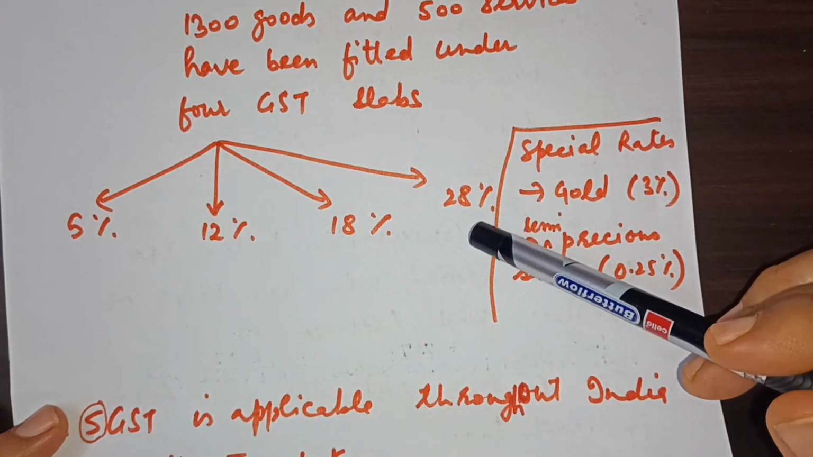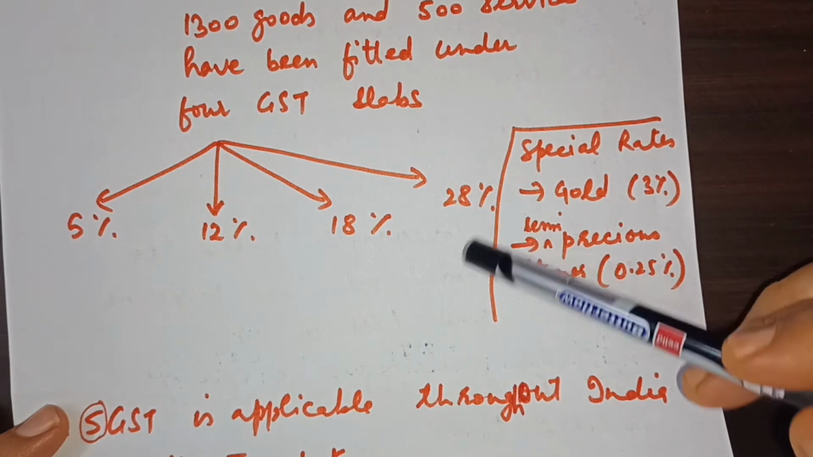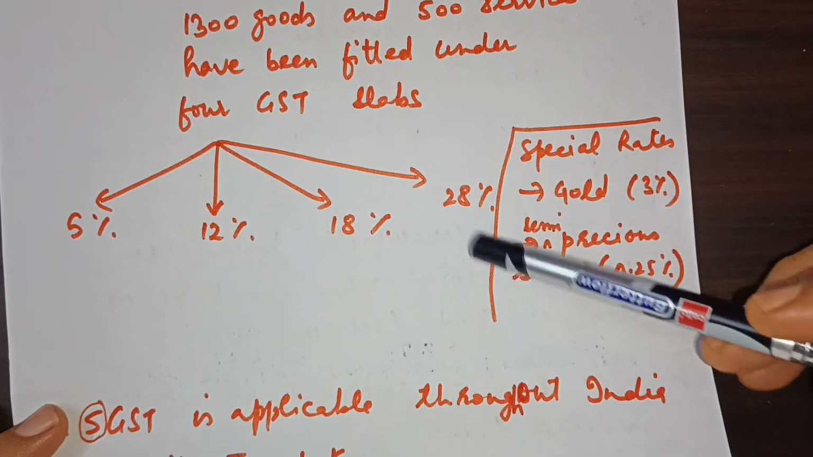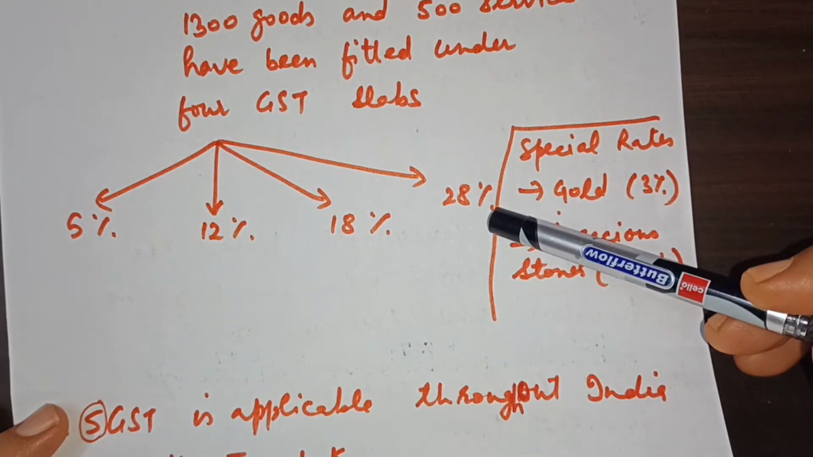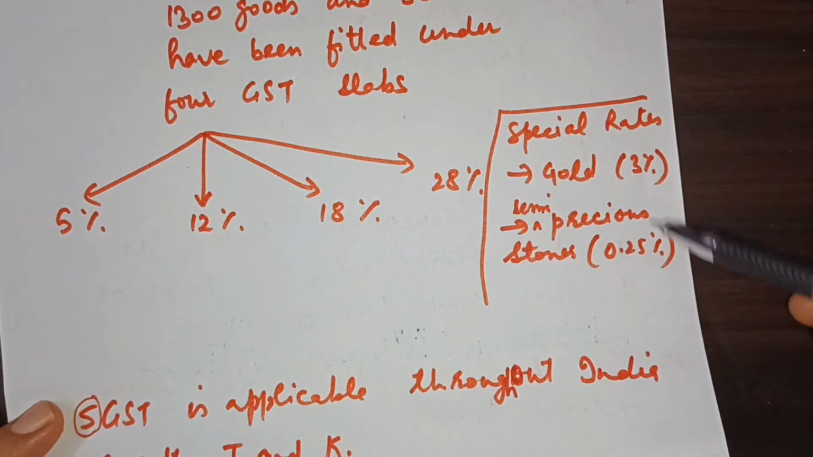If you ask why 28%, so much GST is charged, so much tax is charged from the general public. Under this, very few things are there, like luxury items, or you can say tobacco, beverages, etc.